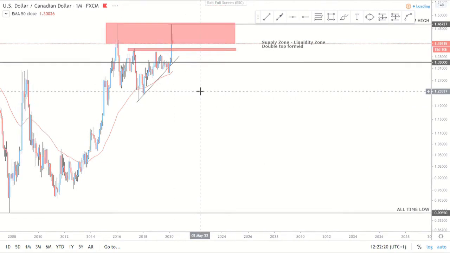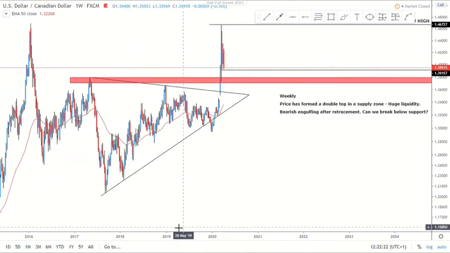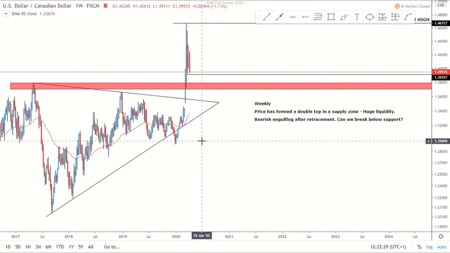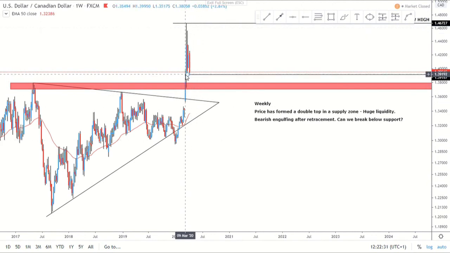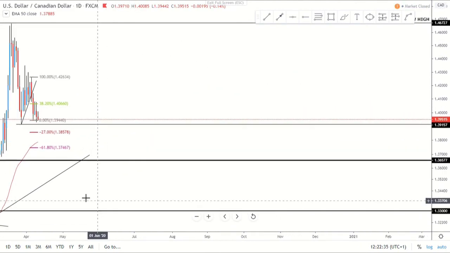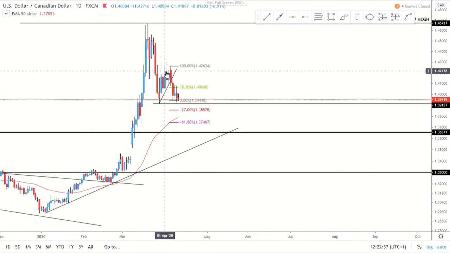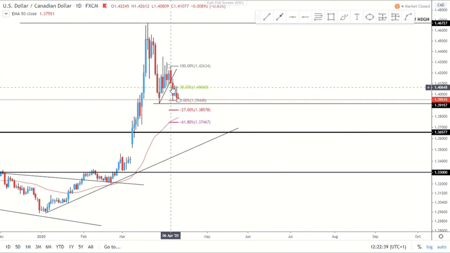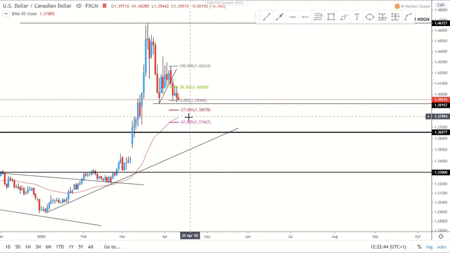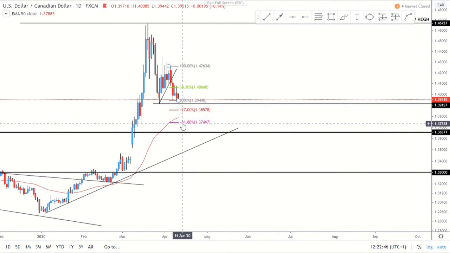So then going on to the weekly. On the weekly, what we can see is we had this wedge that we broke out of, made these new highs, which we have not maintained at all, and came straight back down with a bearish engulfing last week. So can we break below this weekly support we've got here? Then on the daily, you can see that after breaking that trend line we've got a really nice break. Then we retested, retraced to 38.2 and then pushed down. So maybe you see that minus 27% or a little bit further, close to the minus 61.8, and test that daily 50 MA.